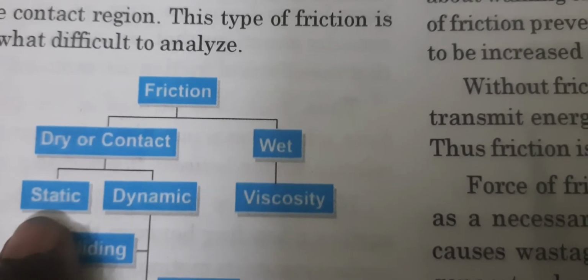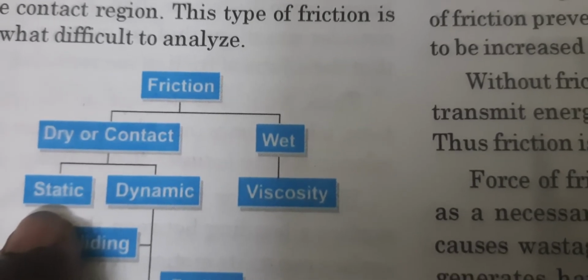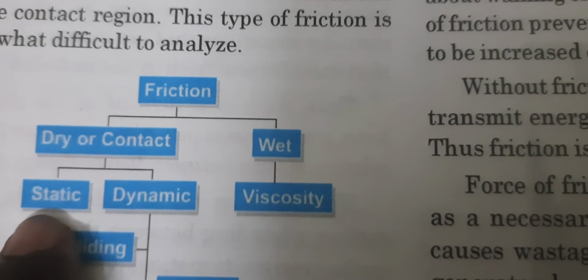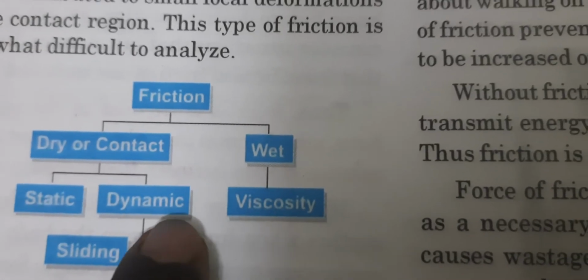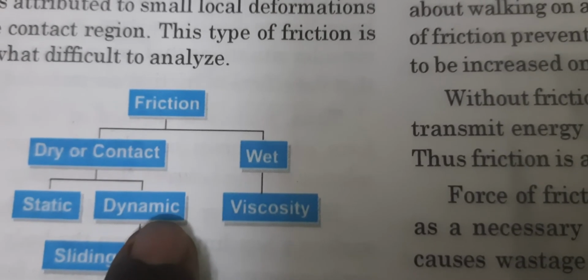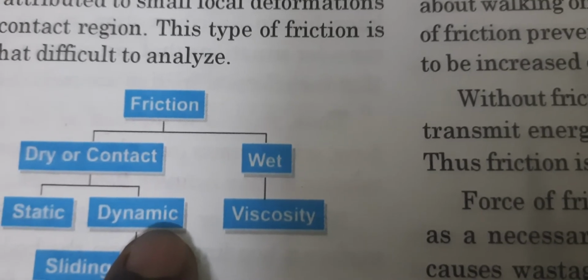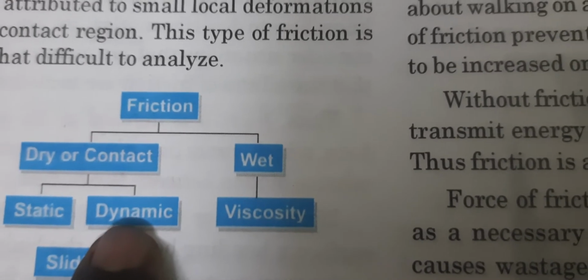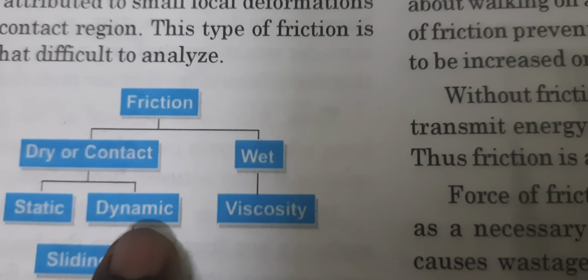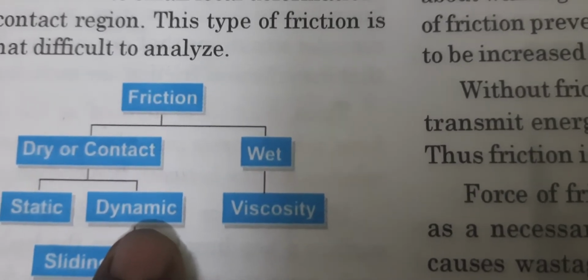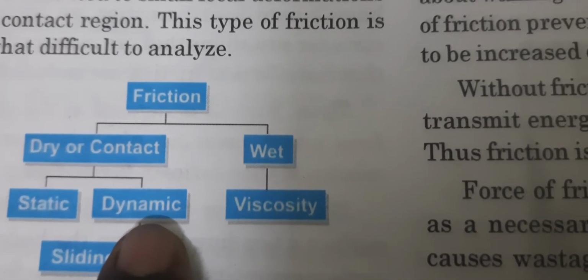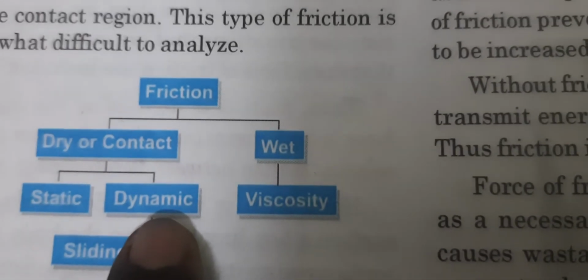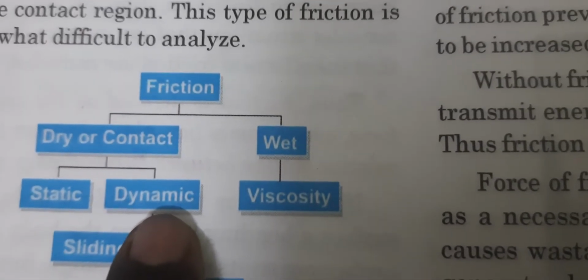Static friction keeps the object in one particular position and it does not allow it to move, whereas dynamic friction is between a moving body and the floor. Like suppose you have this small table. A small table, I think we can always move a small table from one place to another place.